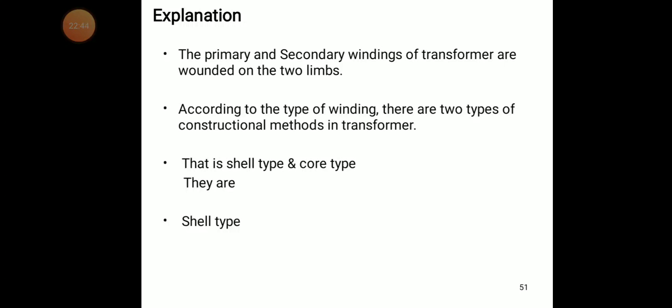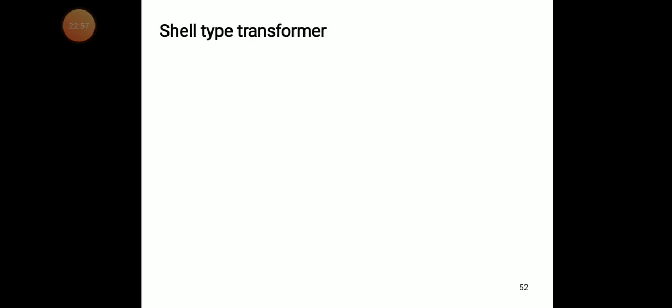The first one is the shell type and the second one is the core type.